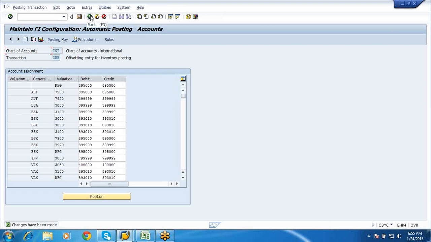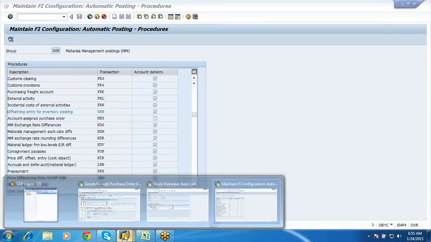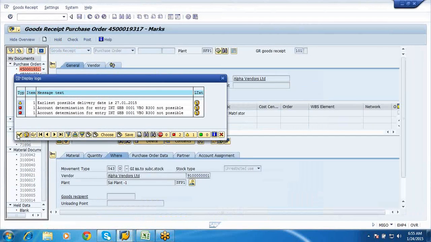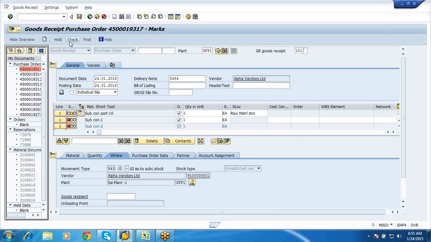So I'll show you. We'll go through the accounting entries also, because it is a very important question in your interviews. There will be some 6 accounting entries. We will analyze and discuss them. Now I'm done. So let me click on check again.